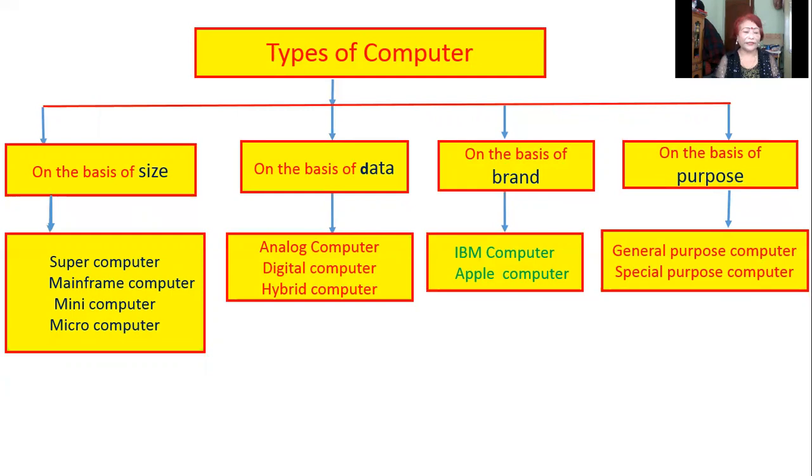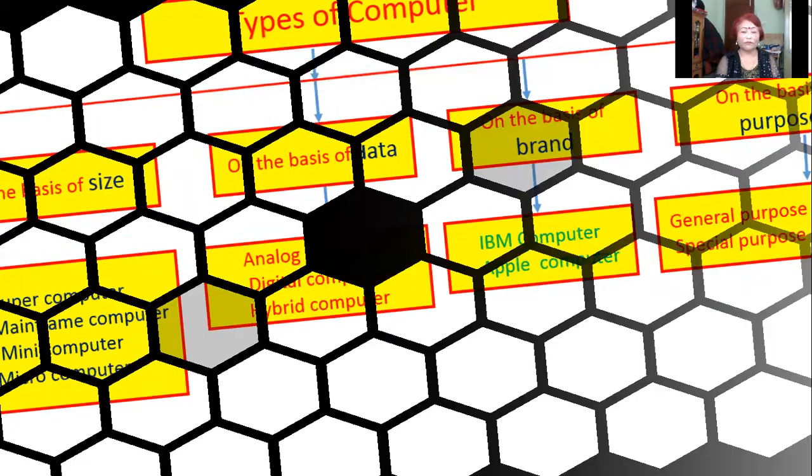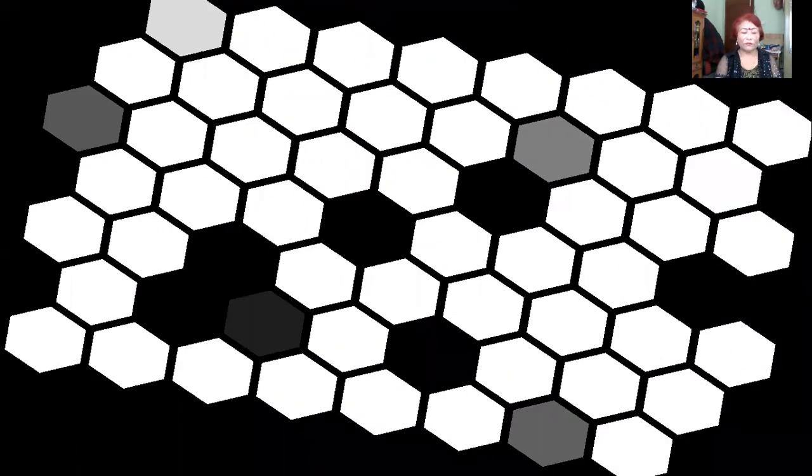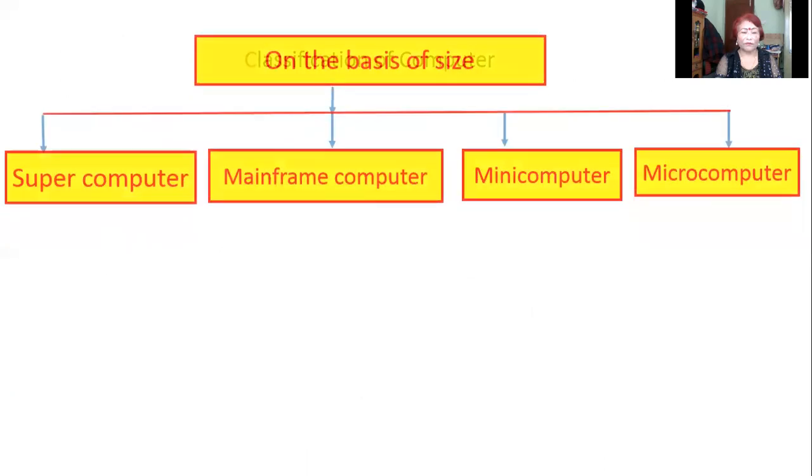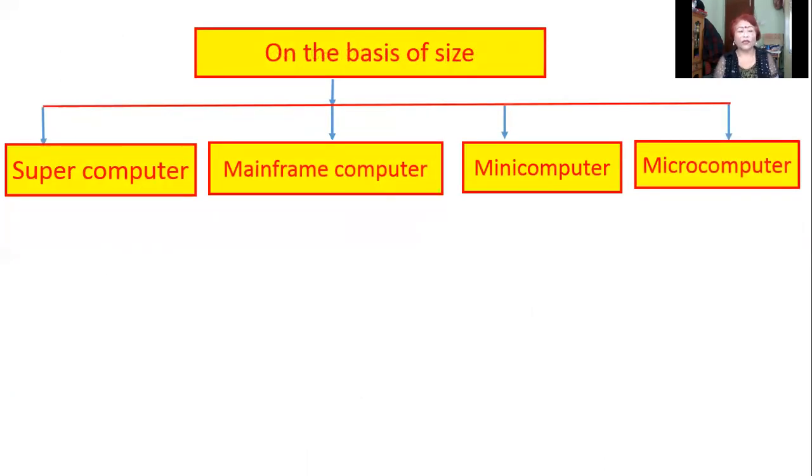Now let's see on the basis of size. We have four types of computer. Yes, on the basis of size, we have four types of computer. They are supercomputer, mainframe computer, minicomputer, and microcomputer.